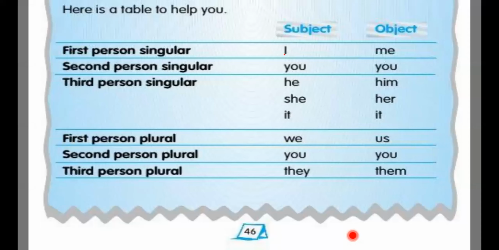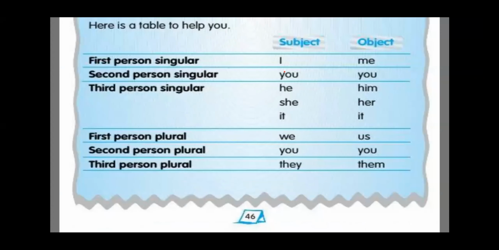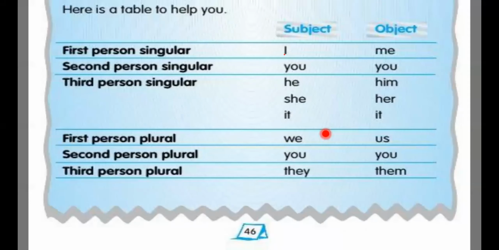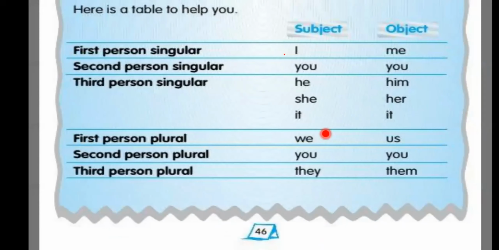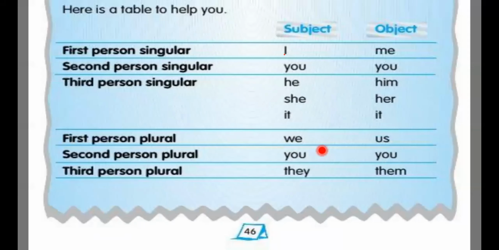She, her, it. First person plural subject we, object us. Second person plural subject you, object you. Third person plural subject they, object them.